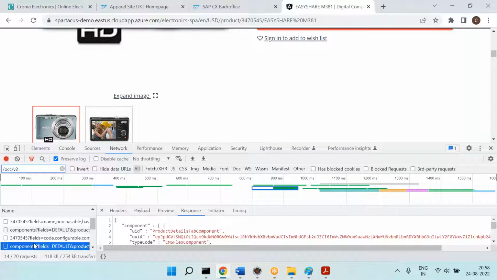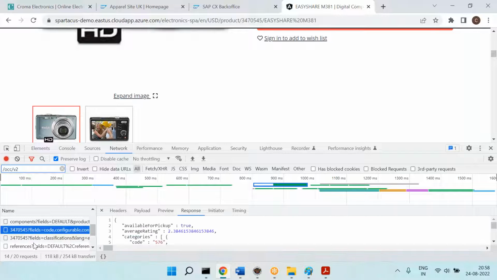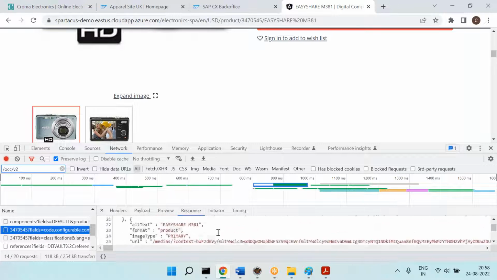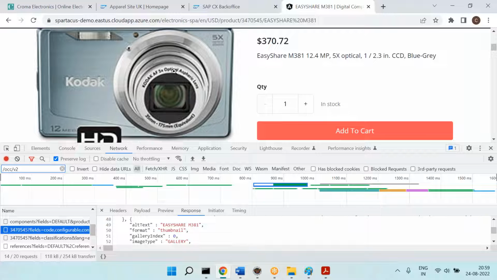Yeah, you can see that the pages, all these things are coming. Okay, this is the response. Can you see this one? So this response you are just taking and displaying here. That's it. So it is all UI magic here. There is no data here in Spartacus. It's UI magic. Data is coming from the commerce, you are taking and displaying here.